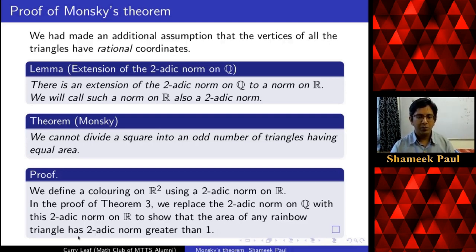And here the two-adic norm is the norm on real numbers. So that completes the proof of Monsky's theorem, where we don't need this assumption.